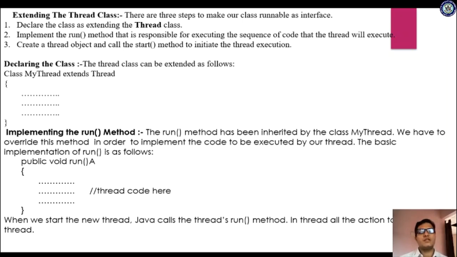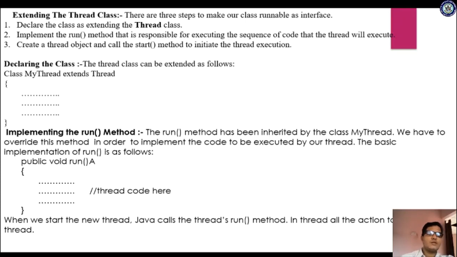There are 3 steps to make our class runnable. To make the class runnable, we are supposed to use 3 steps. What is the first step? You have to define the class as extending the thread class. First, you have to define the class and it has to extend the thread class.